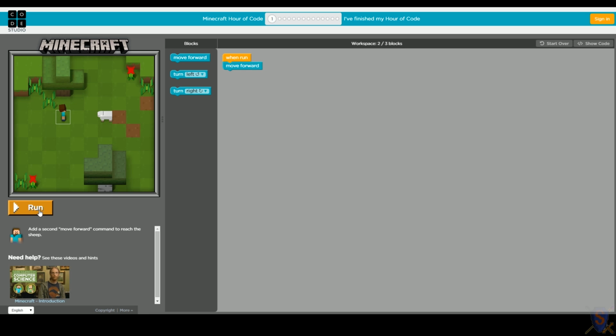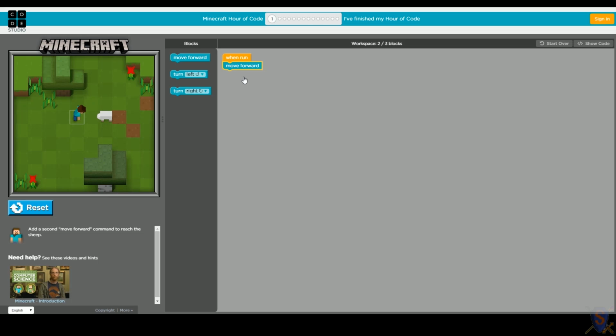All right, so let's click run. So we clicked run. Steve moved forward. We didn't get to the sheep again. We're not very good at this. All right, so let's go ahead and try this again. So they told us to add another move forward. So let's add a second move forward block. All right, so that snaps right in there.